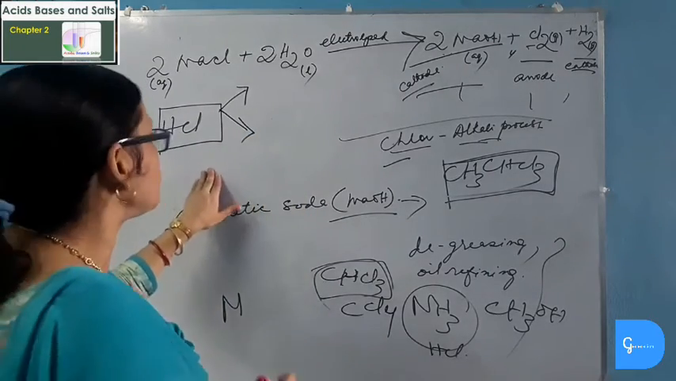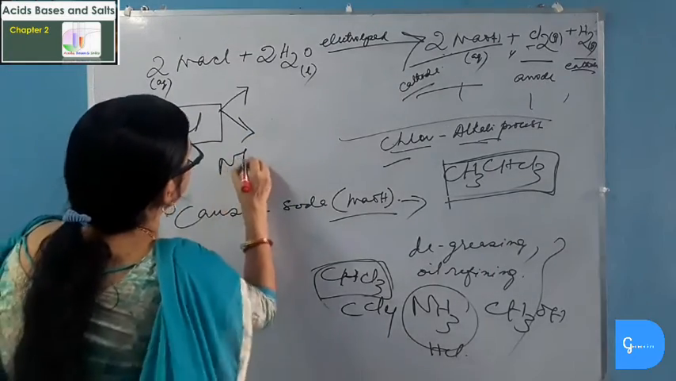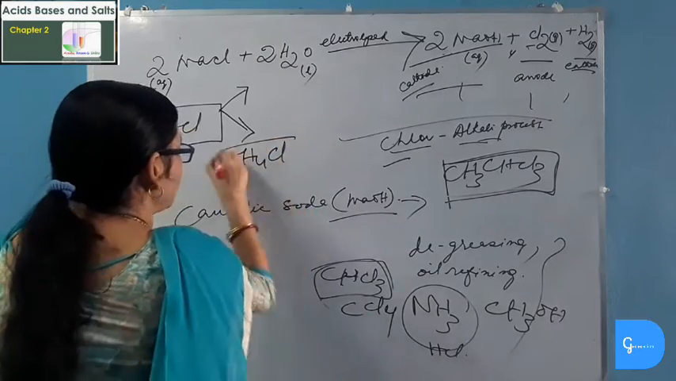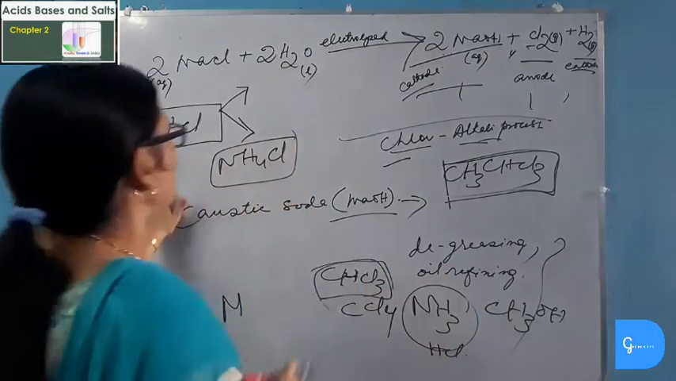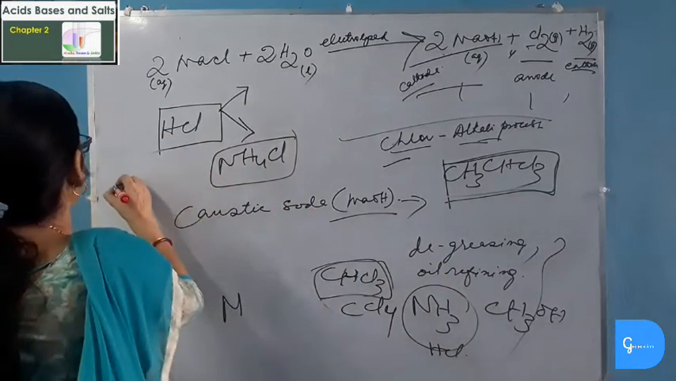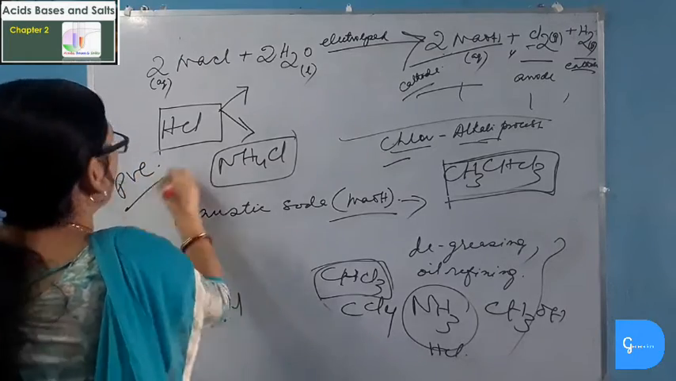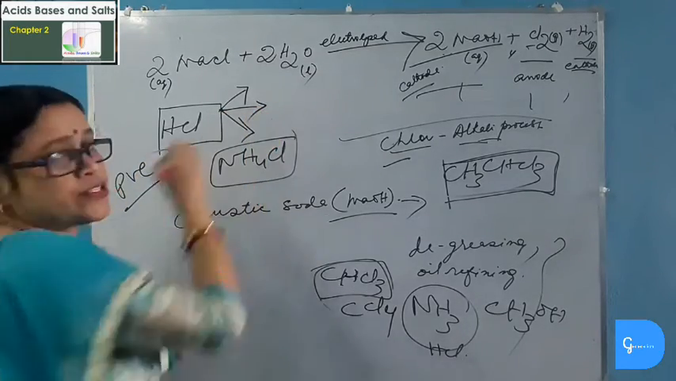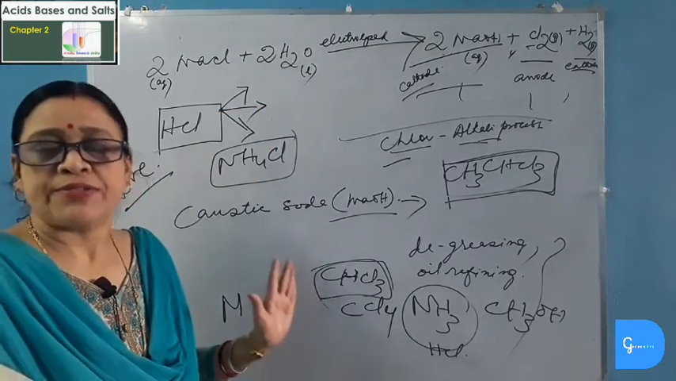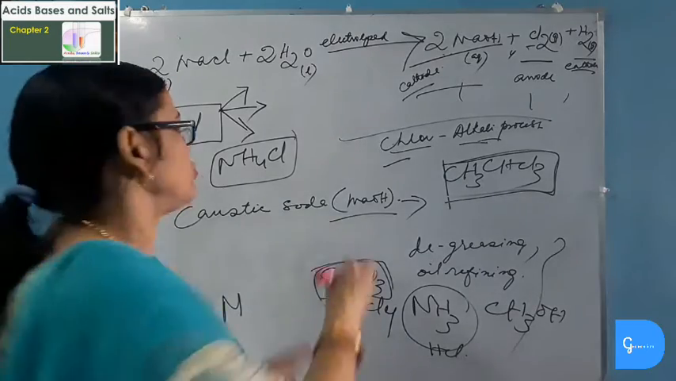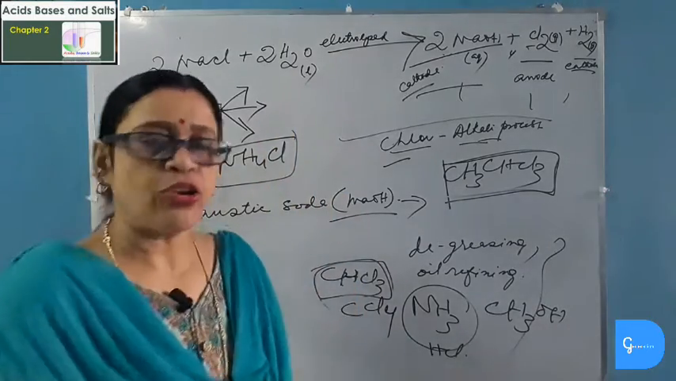Hydrochloric acid is used for making chlorides like ammonium chloride, which are used in dry battery cell. Hydrochloric acid is used in making a plastic known as PVC, polyvinyl chloride, and hydrochloric acid is used in textile, tanning and dyeing industry also. So these are the uses of hydrochloric acid.